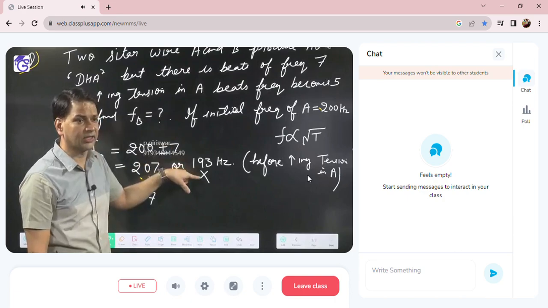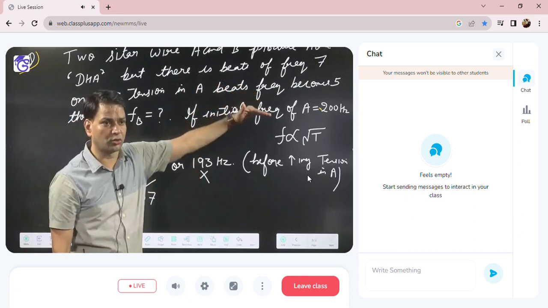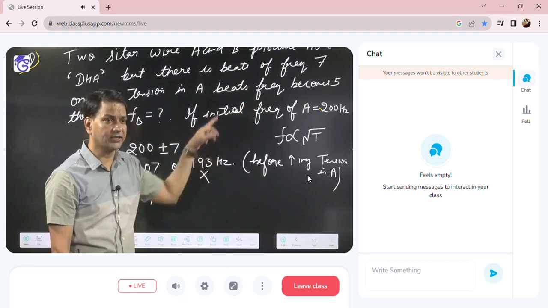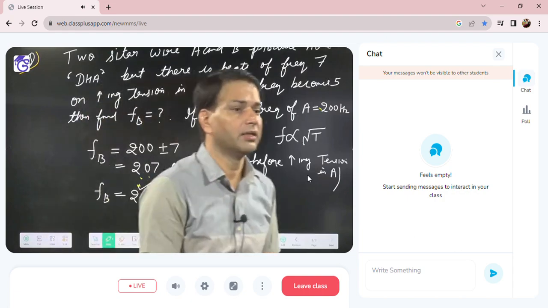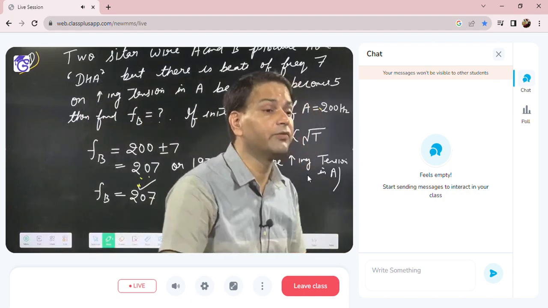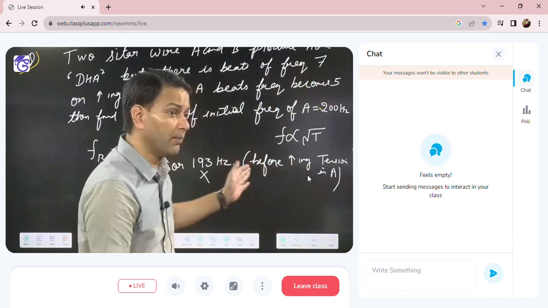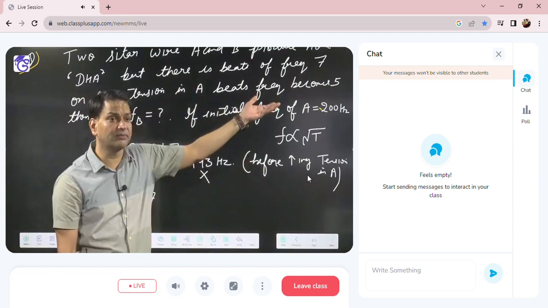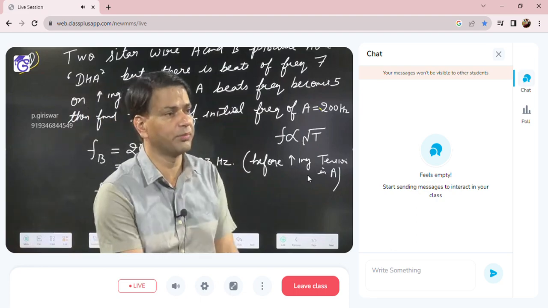How is 193 not possible? New frequency of A becomes 202, and B is 193. 193 and 202 when sounded together, how many beats? 9 beats. But they are saying what? Beat frequency decreases. Beat frequency becomes 5 means beat frequency decreases. But if I am taking the frequency of B as 193, then beat frequency becomes 9. So that is not possible. That's why, what is the answer for the frequency of B? 207.